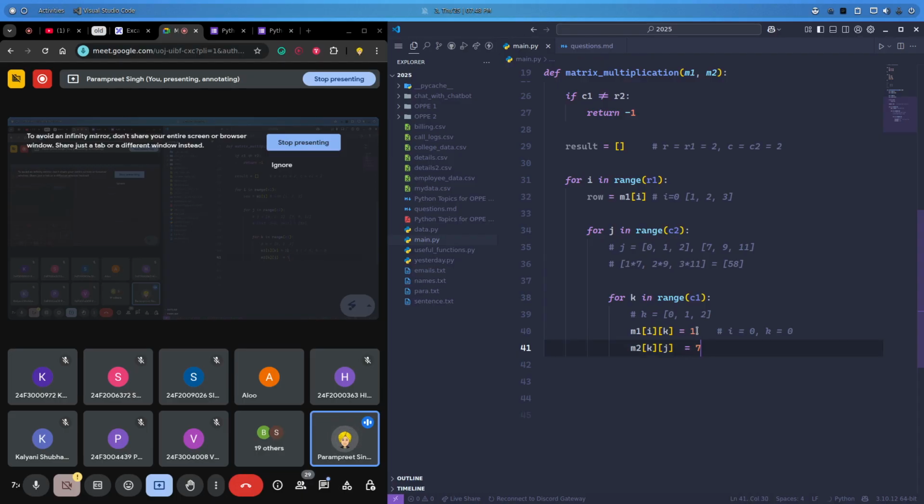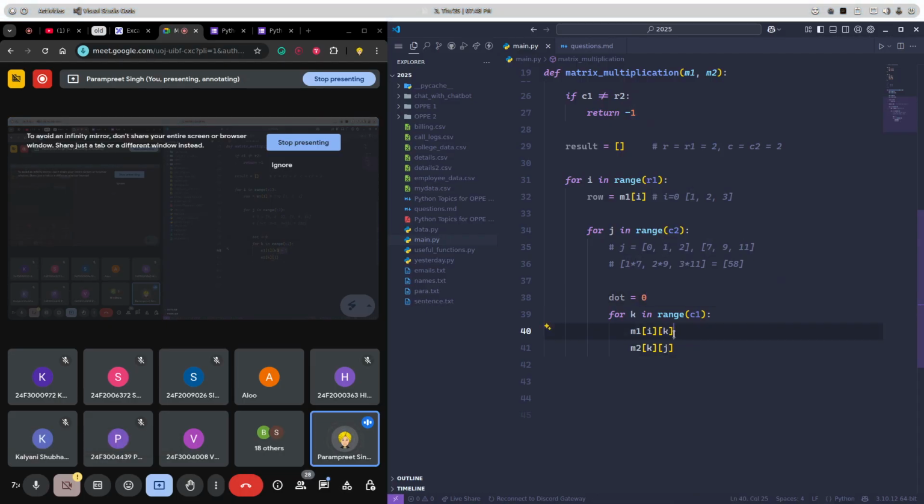Now you guys tell me, how do we do a dot product? Simply multiply and add them. Right, so can I just initialize a variable first? I will not assign anything here. What I will do is simply multiply these two values, 1 into 7, 2 into 9, 3 into 11, and simply add them into my dot itself, which represents the dot product. That means at first I'll have 7, then I'll have 18, and then I'll have 33, and all this will be added to this dot, which results in 58.